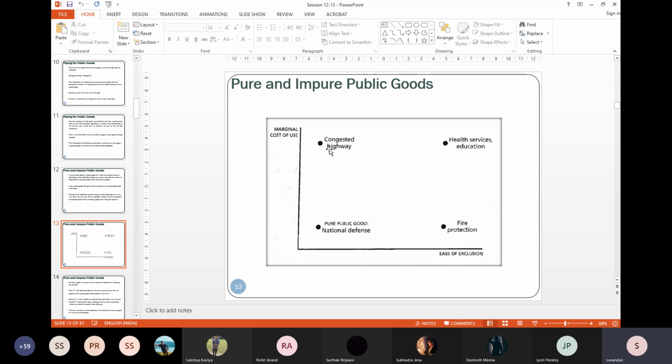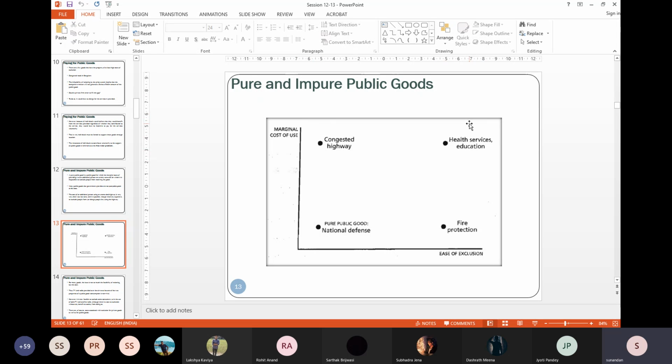So most of the people will move from point A to point B. Else you have to make a parallel bad road. Who will use that road if they don't want to use the toll gate? Right. And that is why ease of exclusion is low, but the marginal cost is very high.